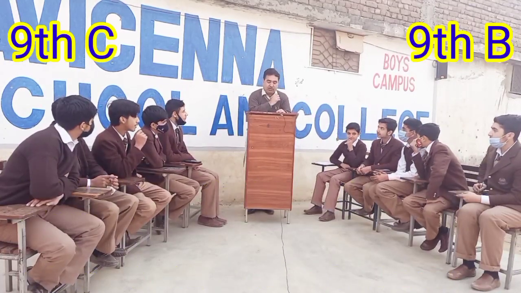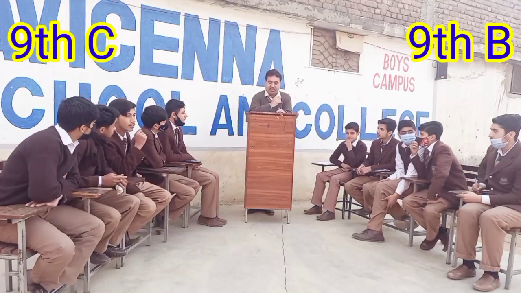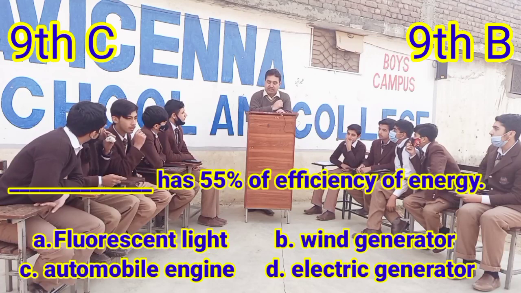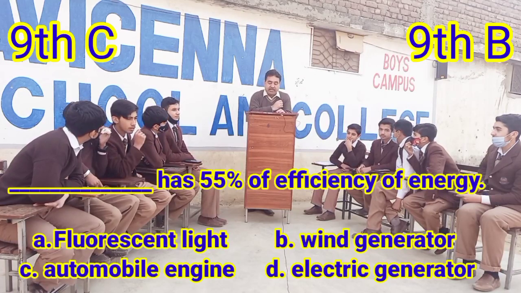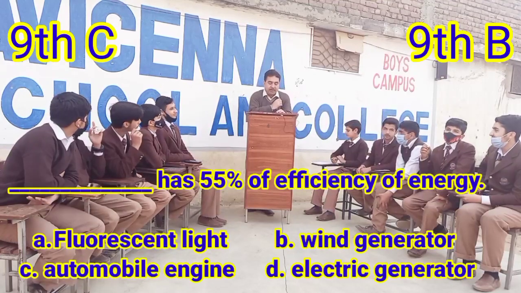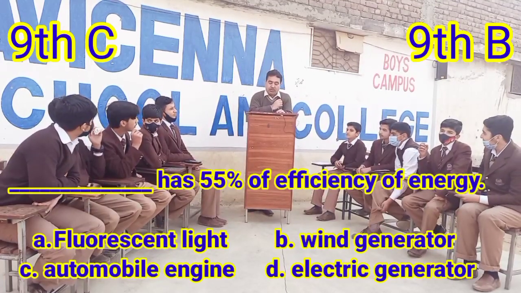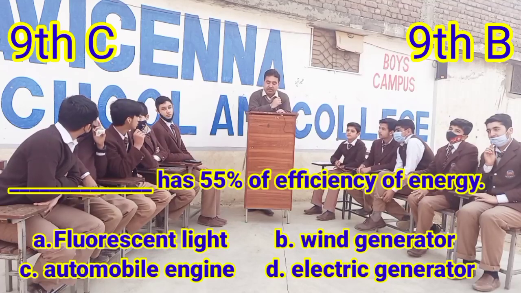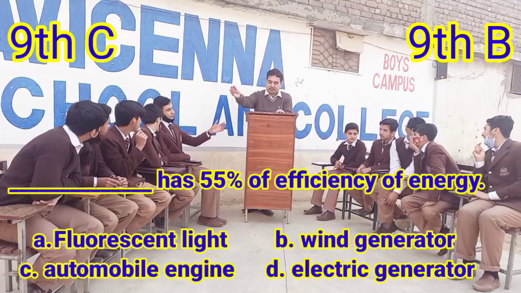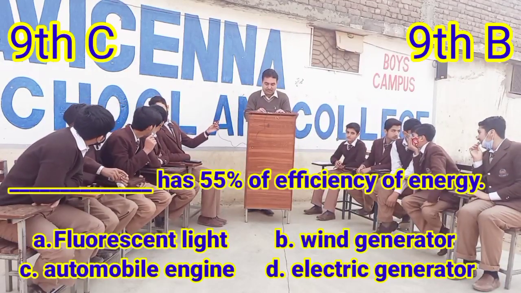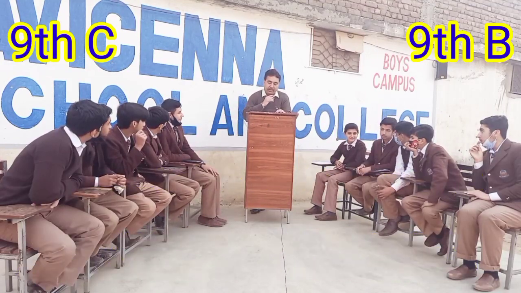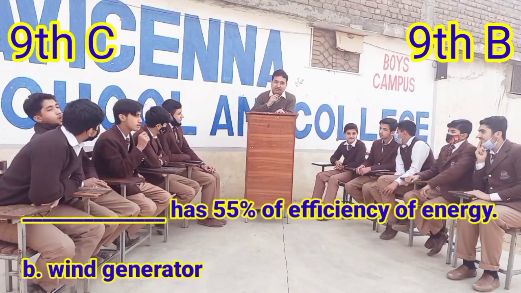Now last question from 9C. Dash has 55% of efficiency of energy. A, fluorescent light. B, wind generator. C, automobile engine. D, electric generator. Wind generator. Option B, wind generator, is the correct option.